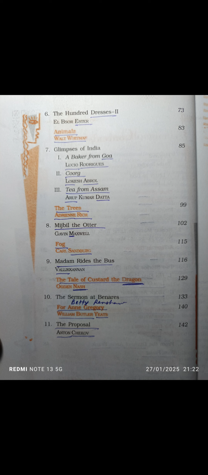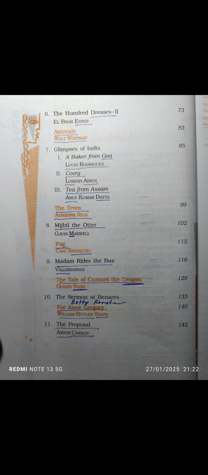Rodrigues. Now Coorg. Coorg has been written by Lokesh Abrol, who is a person from Coorg or Karnataka himself. So he is local to Coorg. Coorg, Abrol, Lokesh, location, local, Lokesh Abrol. Coorg, Lokesh Abrol.